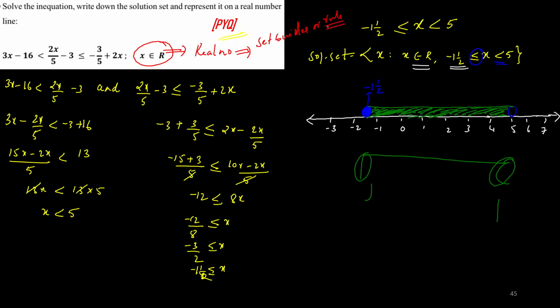I told you in yesterday's class, if the replacement set is N or W, then it is a tabular method or roster form. If it is R, then it is rule form. Okay, real number, rule form. Remember like that, real number, rule form. Clear? I hope it is clear to you all, children.